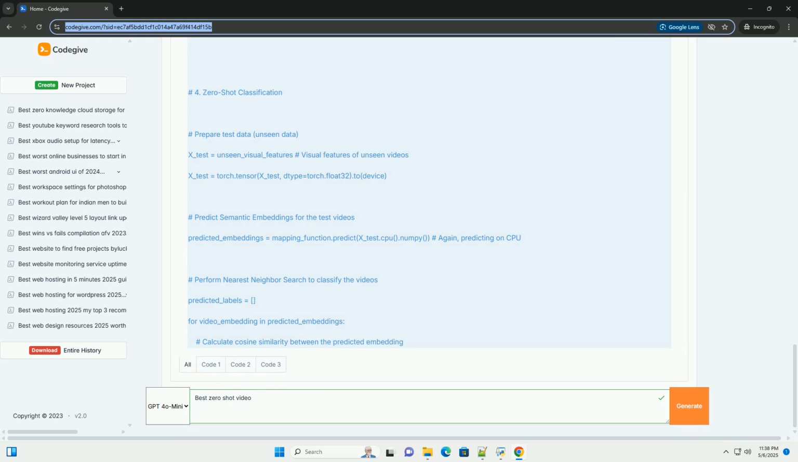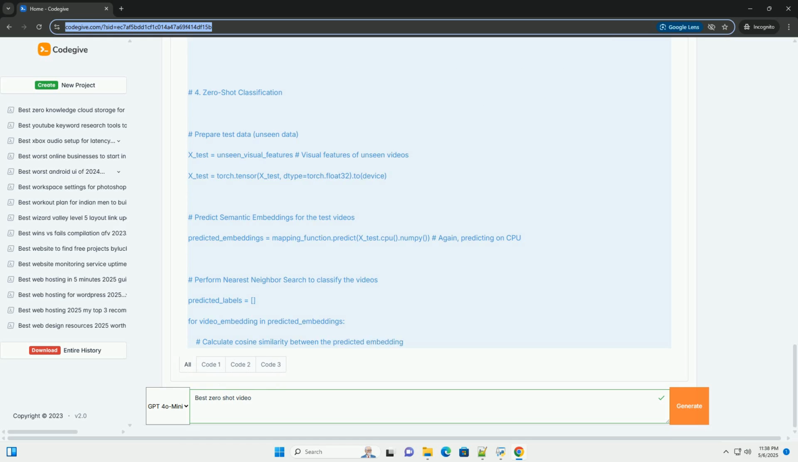Replace dummy data. The key is to replace the dummy data with your actual video features and semantic embeddings. The quality of these features and embeddings is critical for the performance of the zero-shot model. Feature extraction: the choice of the visual feature extractor significantly impacts performance. Experiment with different architectures, CNNs, 3D CNNs, transformers, and pre-trained models to find the best one for your data.